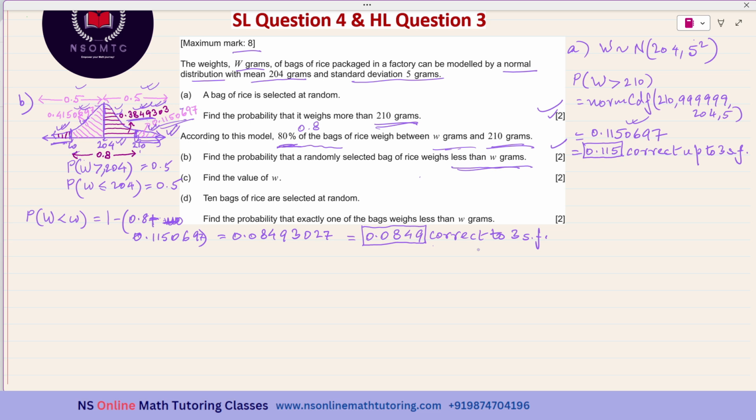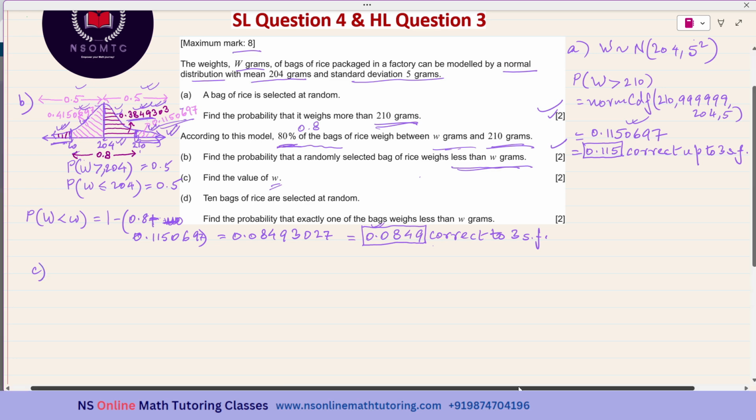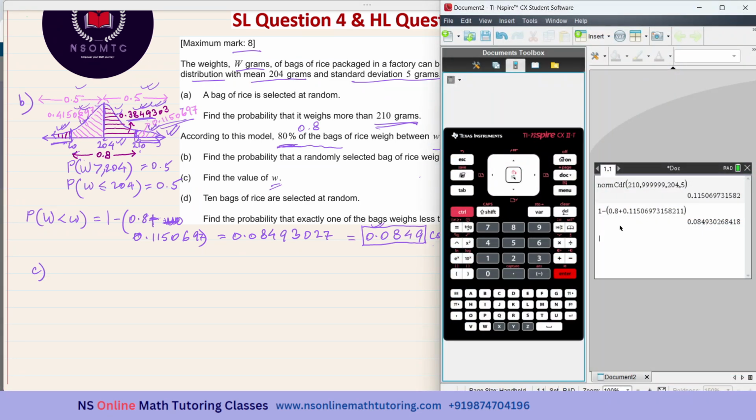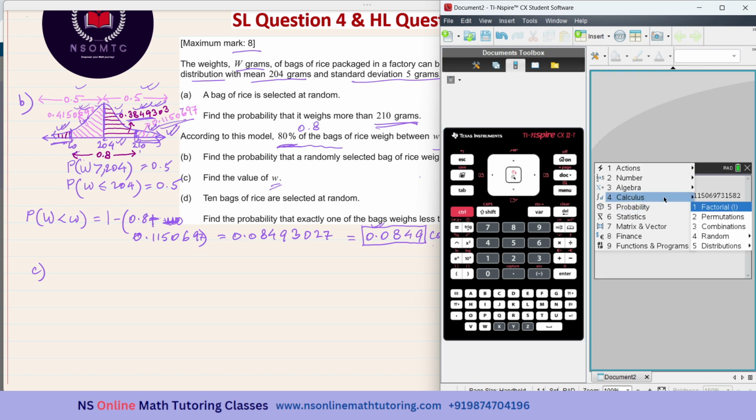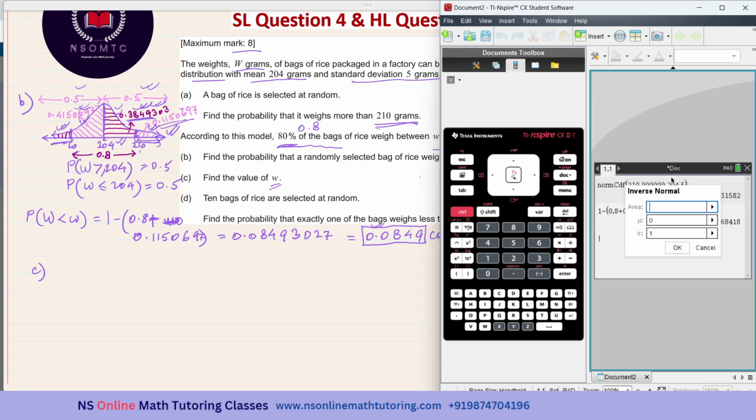When we know the probability, the mean and the standard deviation, and we are required to get the value of some variable, it may be X, in this case it is W, what do we use? We use the inverse normal function. So we go to our calculator, menu, probability and distribution, and this time it is inverse normal.